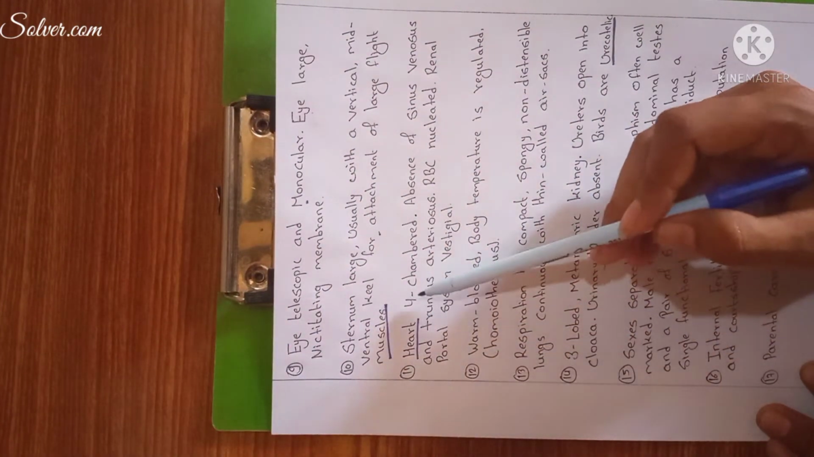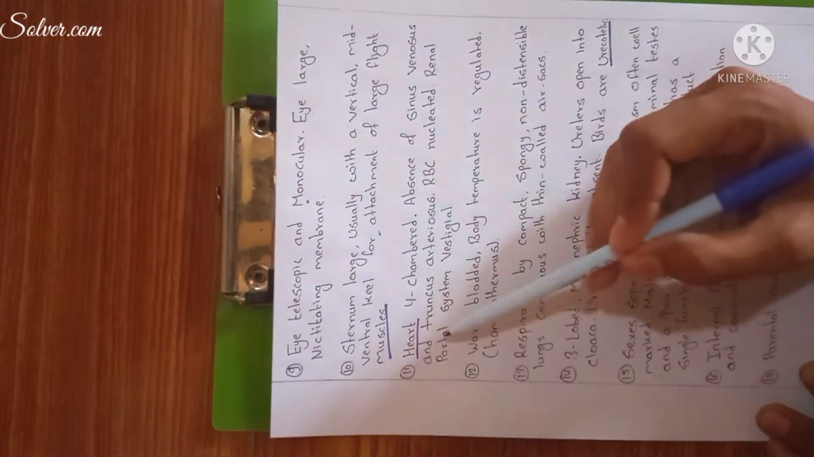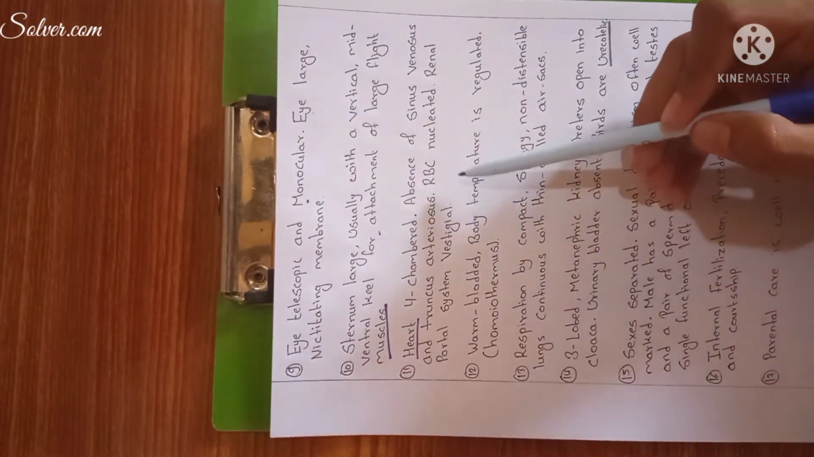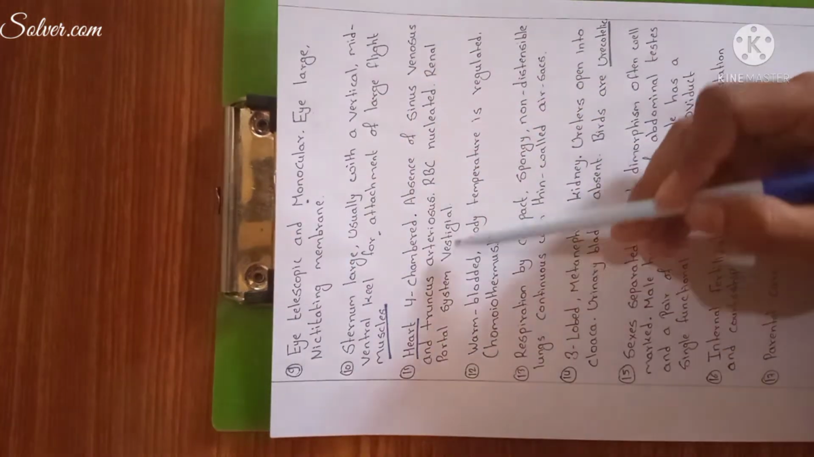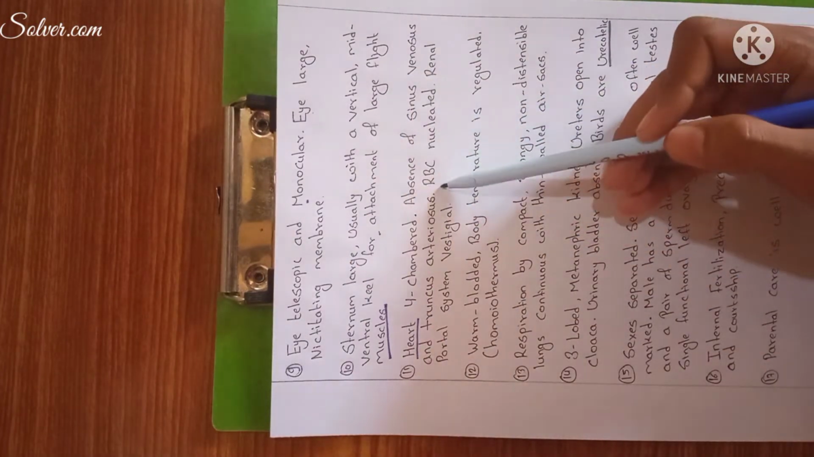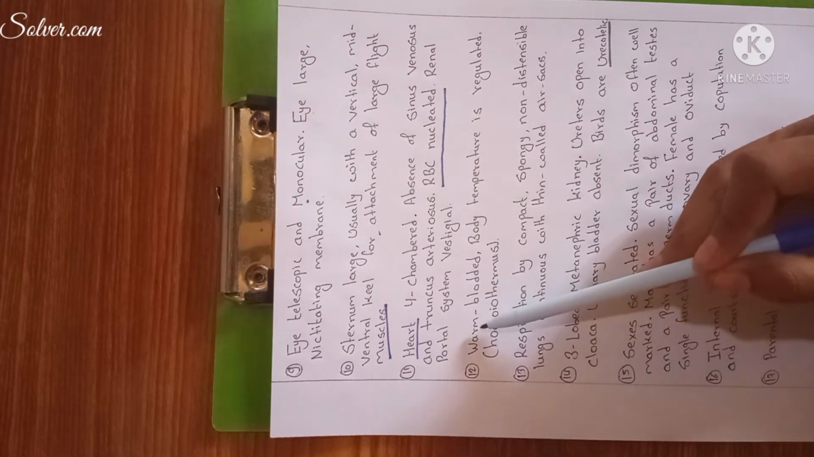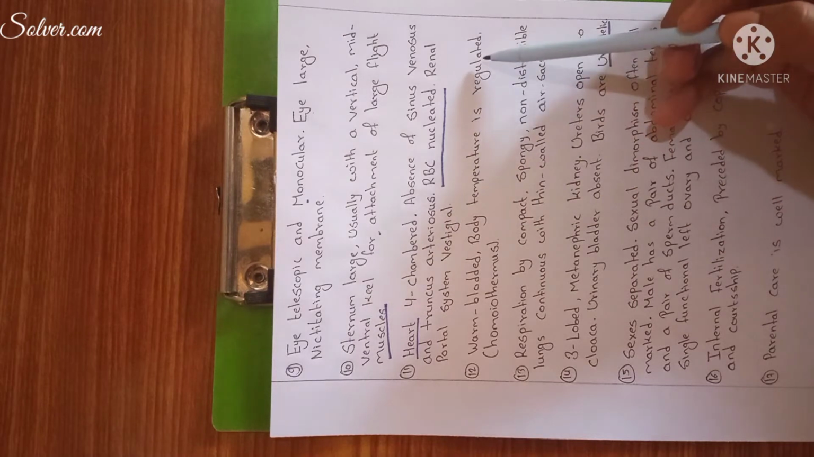Eleven. Heart, four-chambered. Absence of sinus venosus and truncus arteriosus. Both are absent. RBC nucleated. Renal portal system vestigial. Nucleated RBC is present in birds. Twelve. Warm-blooded. Birds are warm-blooded. Body temperature is regulated.